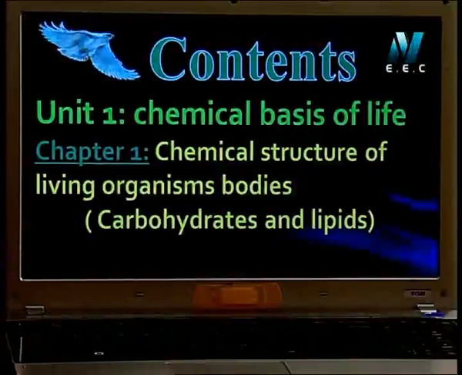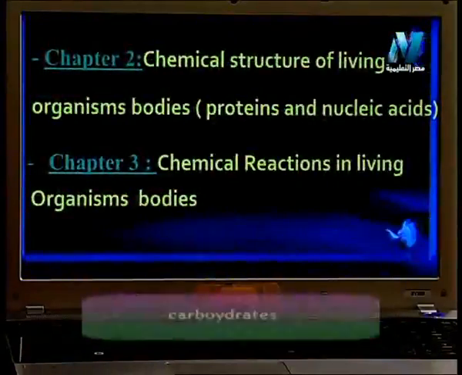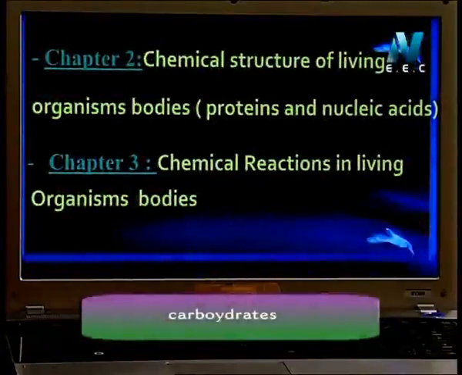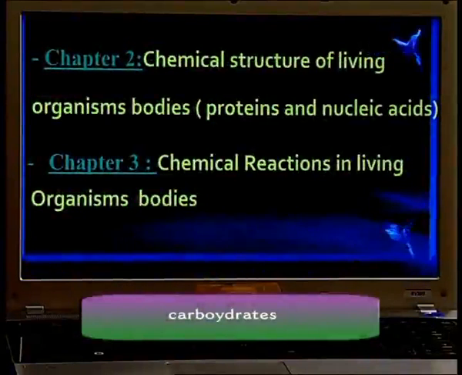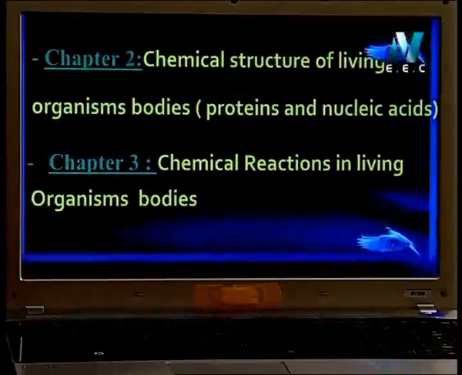Here we'll talk about carbohydrates and lipids. The second chapter will talk about the chemical structure of living organisms' bodies. We will talk about protein and nucleic acid. And the last chapter in this unit, we'll talk about chemical reactions in the living organism's body.